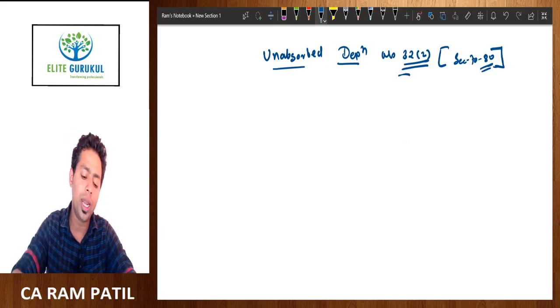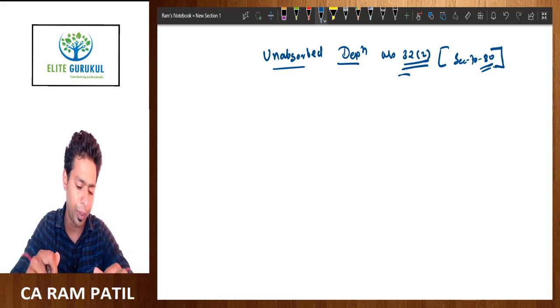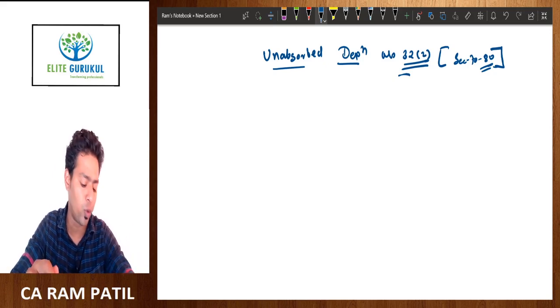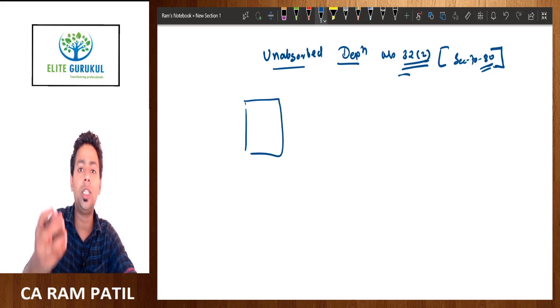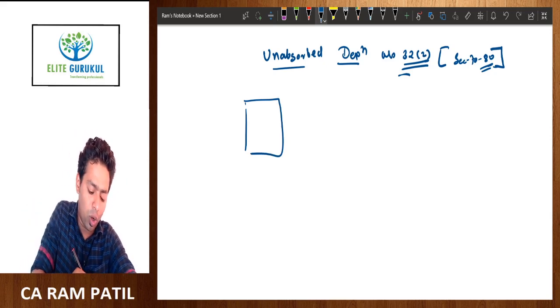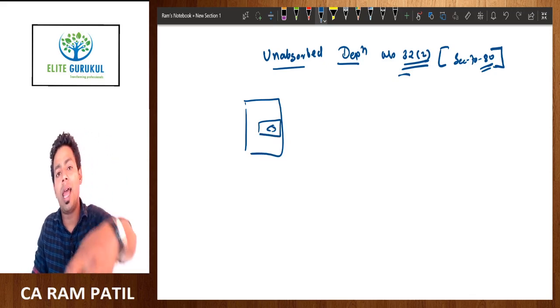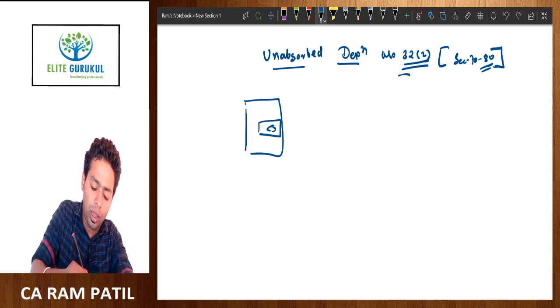itself. You can understand section 32 subsection 1 talks about depreciation and additional depreciation, whereas section 32 subsection 2 talks about unabsorbed depreciation. If you know the properties of water and sponge, if there is this much water here, and I keep a big sponge on this, what will the sponge do? It will absorb the water. So what is the example here?